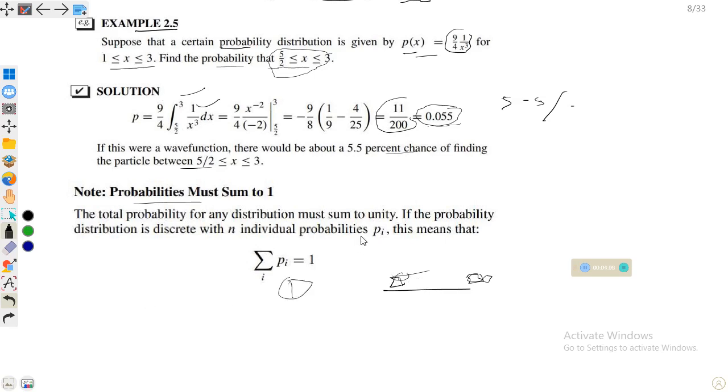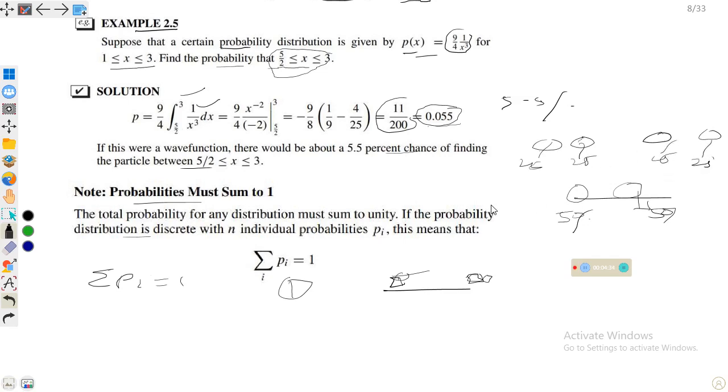So if the probability distribution is discrete with n individual probabilities, the sum of all probabilities is equal to 1. For example, a particle may be found here or here, so 50% chance at this point and 50% chance at this point. If we have 4 positions, the particle can be located at any point, so 25% here, 25% here, 25% here, and 25% here. So the sum of all the probabilities should be equal to 1 for the discrete case.